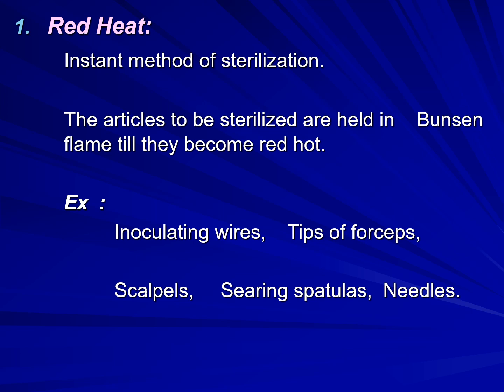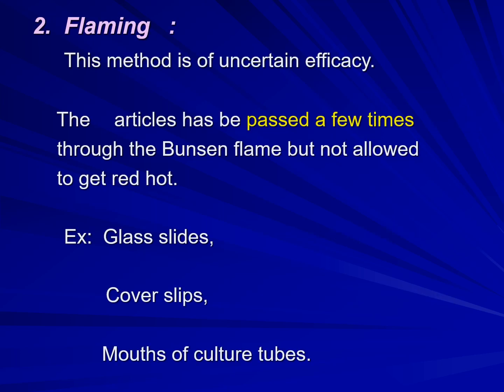This red heat is an instant method of sterilization, and under this the articles to be sterilized are held in a Bunsen flame till they become red hot. Very important examples are inoculating wire loops, which are used in the red heat method, and tips of forceps and scalpels, searing spatulas, and needles. And next one is flaming.